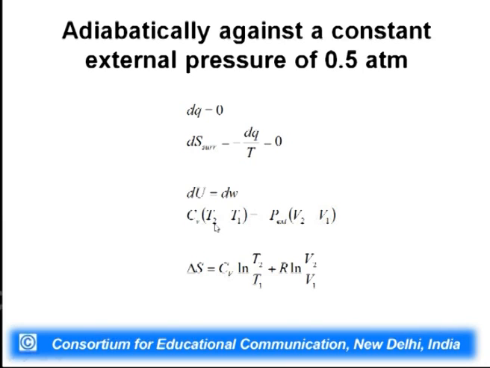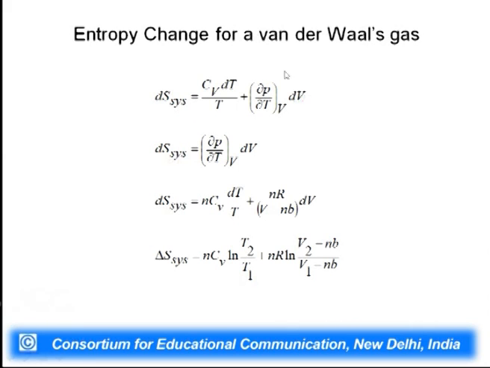Once you know T2, you can calculate delta S, since the other parameters are already known. You know V1, V2, you know T1, you know Cv, and so you can calculate delta S of the system, and delta S of the surroundings is already 0 for any adiabatic process. So, till now we calculated entropy change for an ideal gas.